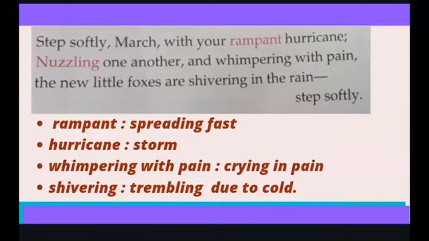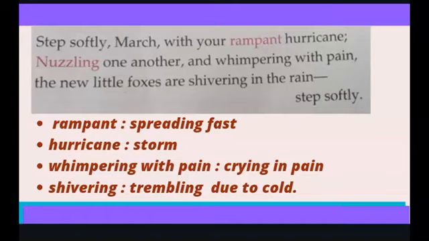Next stanza. Step softly, March, with your rampant hurricane, nuzzling one another and whimpering with pain. The new little foxes are shivering in the rain. Step softly. In this stanza, the poet is requesting the month of March to be gentle. He is requesting the month of March to be soft, not to send any storms. Saying, come gently without any stormy winds.